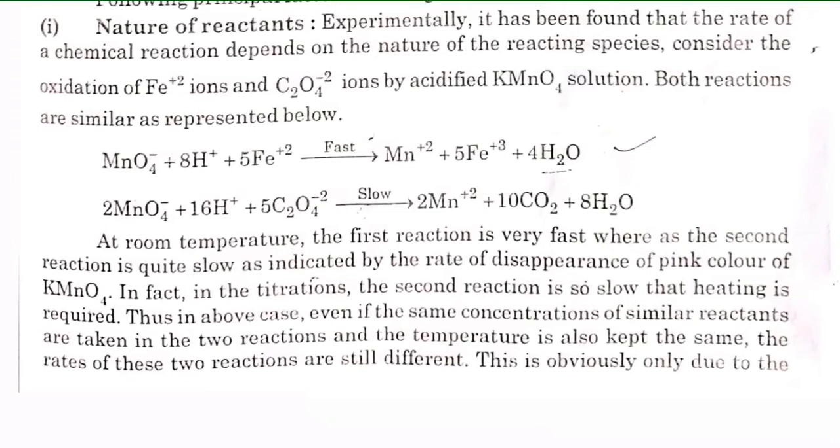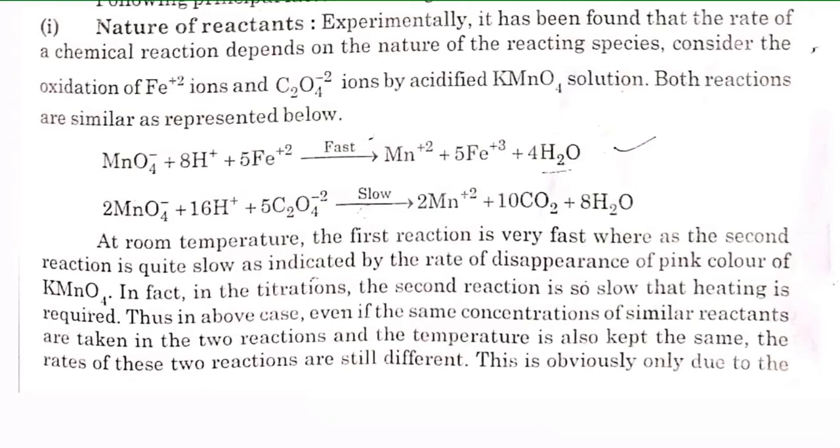So at room temperature the first reaction is very fast whereas the second reaction is quite slow, as indicated by the rate of disappearance of the pink color of KMnO4. In fact, in the titration, the second reaction is so slow that heating is required.